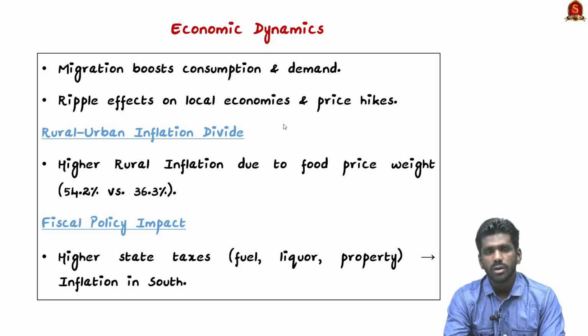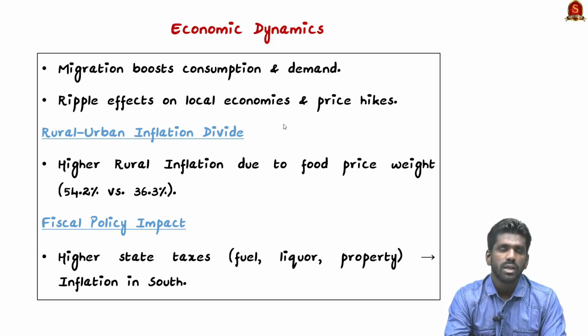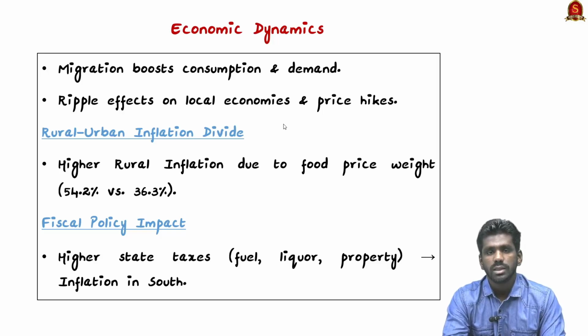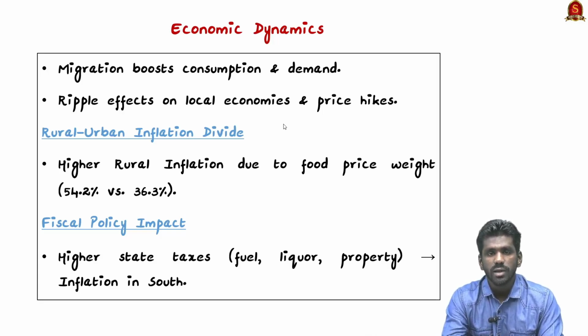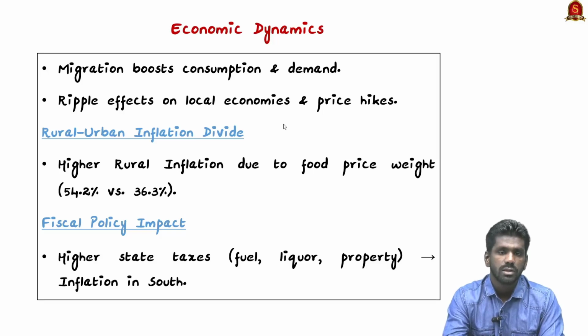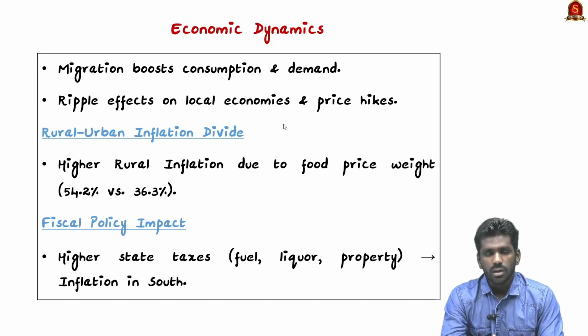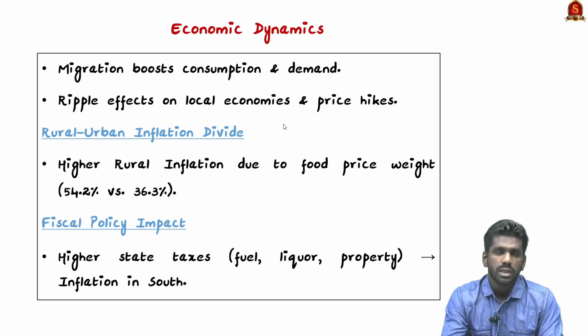The SBI report also found that state taxes play a big role in inflation. Southern states have higher taxes on petrol, diesel and liquor. Because of this, there is an increase in cost. So this means that state policies can directly affect the cost of living for people. So this is all about the effects of domestic migration on the economy, on fiscal policy and on inflation.